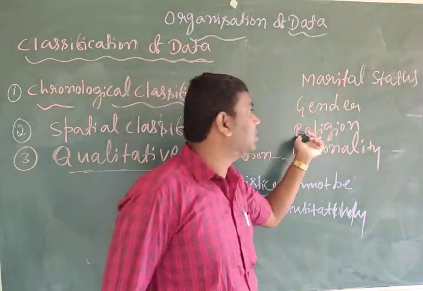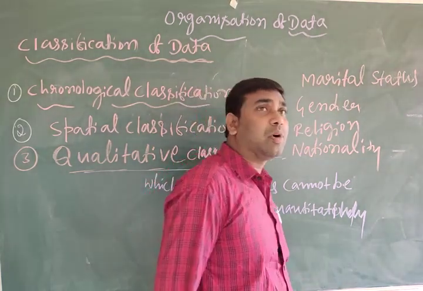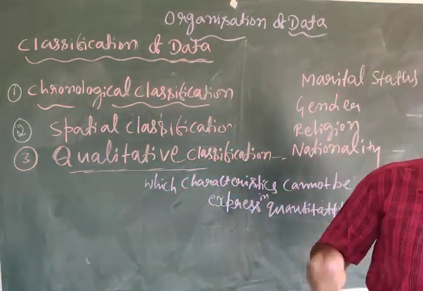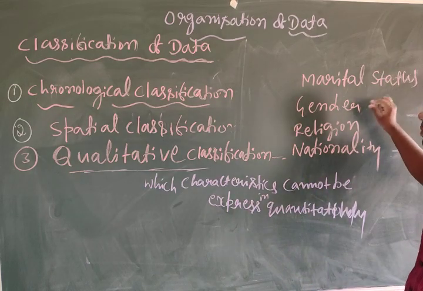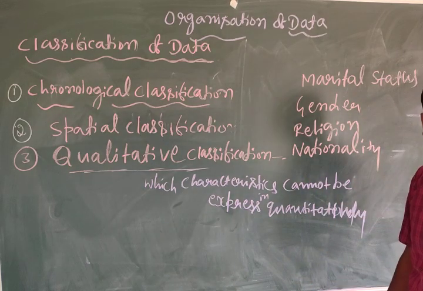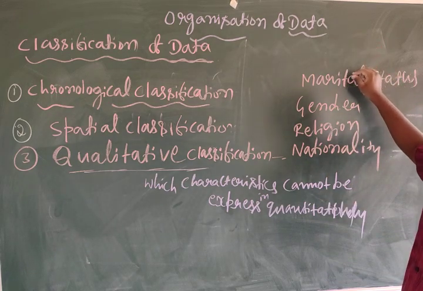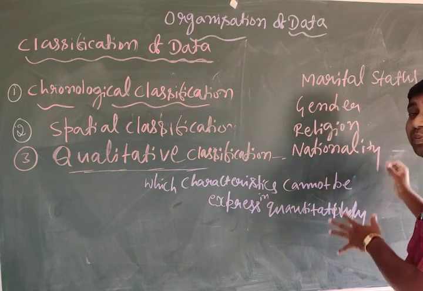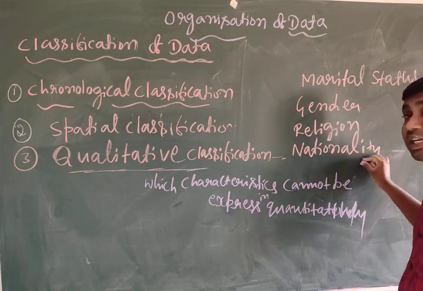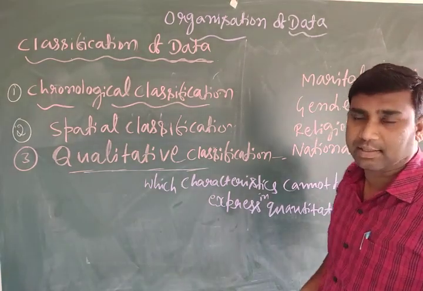Nationality, religion, gender, marital status are not possible to express in a quantitative way. We can say male or female, but is it possible to express gender directly? Again we have to divide into male and female. Religion and nationality are highly impossible to express quantitatively.